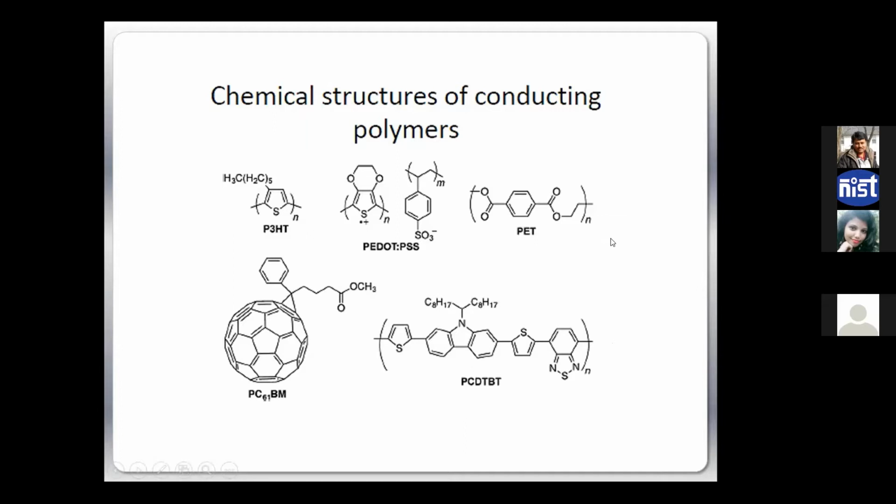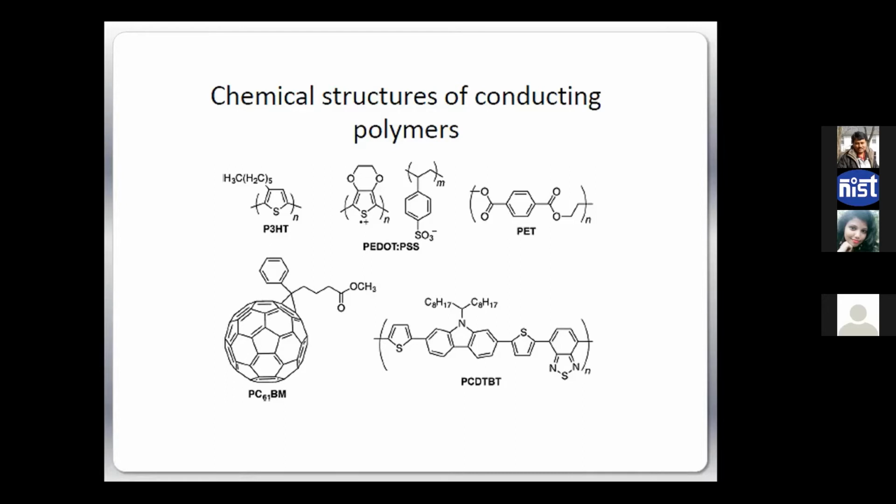So that is the conjugation I was talking about, and that was the invention they made that completely changed the nature of the polymers. By changing this conjugation type and the conjugation length, that is, over how many molecules such conjugation is there, you can very easily tune their band gap. So these molecules are not only flexible in terms of mechanical flexibility, they are flexible in terms of physics and chemistry also.